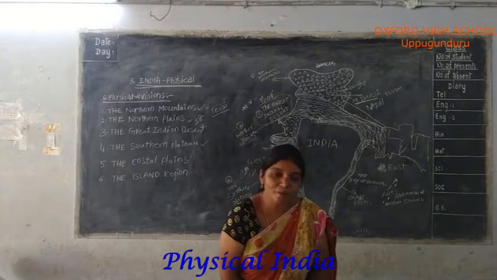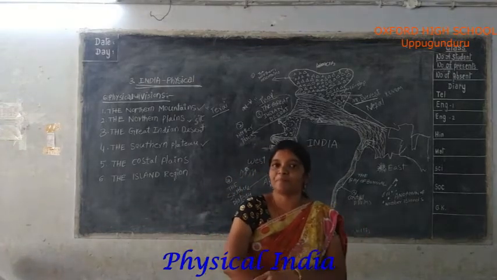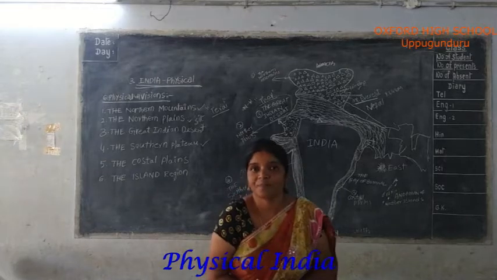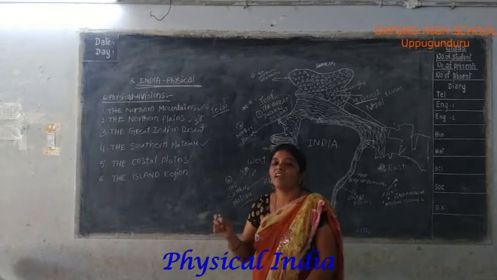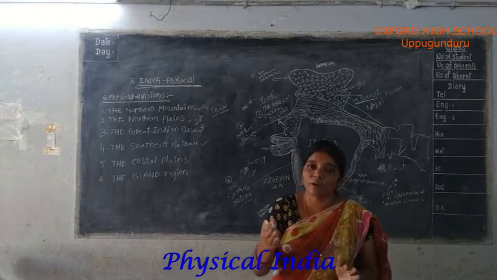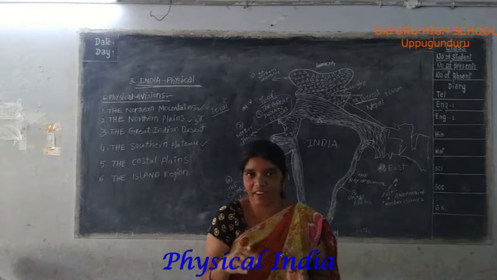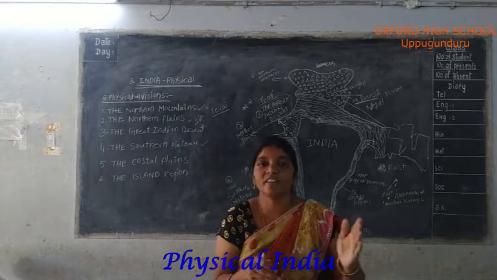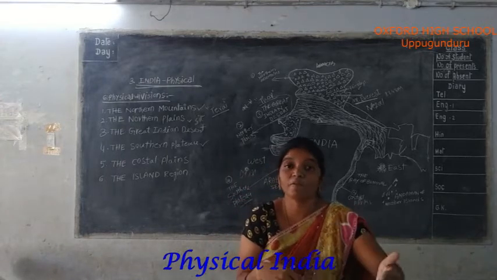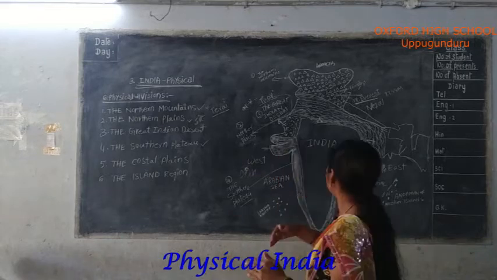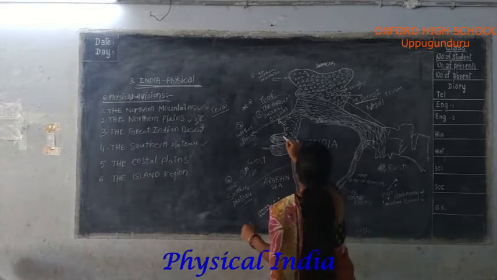We also learned this in an earlier lesson. A peninsula is a piece of land surrounded by water on three sides, with one side being a larger part of land.